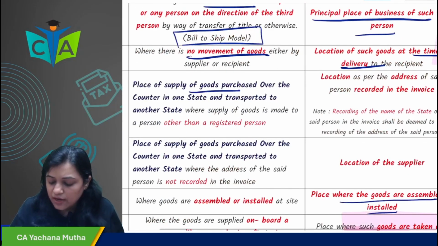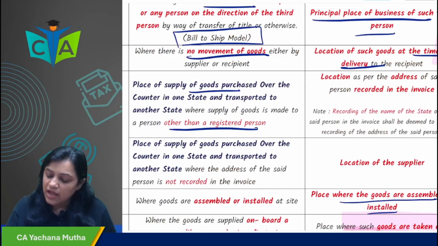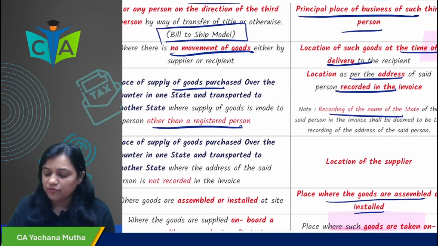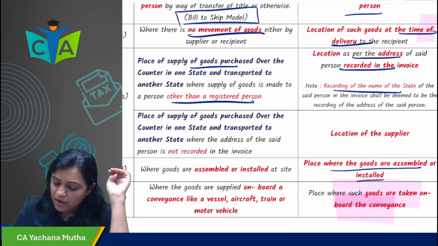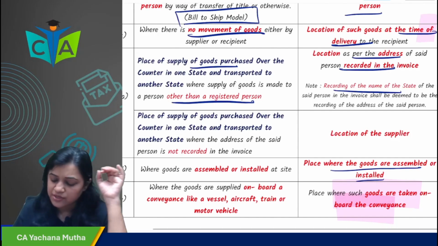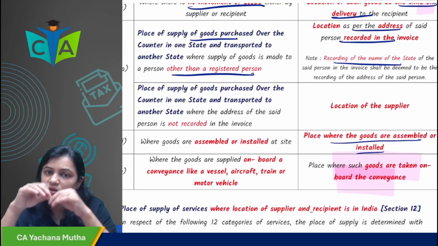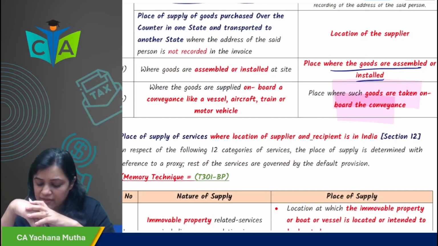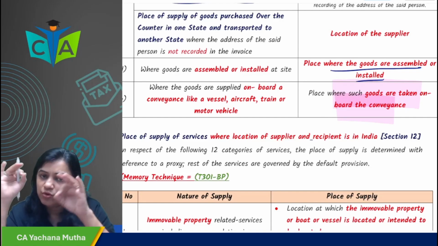Then, for an unregistered person, the location as per the address recorded in the invoice; recording the name of the state will be sufficient. When the address is not recorded in the invoice, LOS. For goods assembled or installed at site, the place where they are assembled or installed. And lastly, on board a vessel, aircraft, train or motor vehicle, where the goods are taken on board.